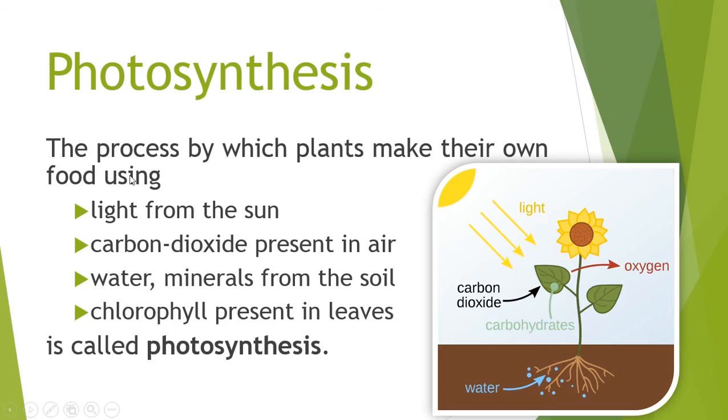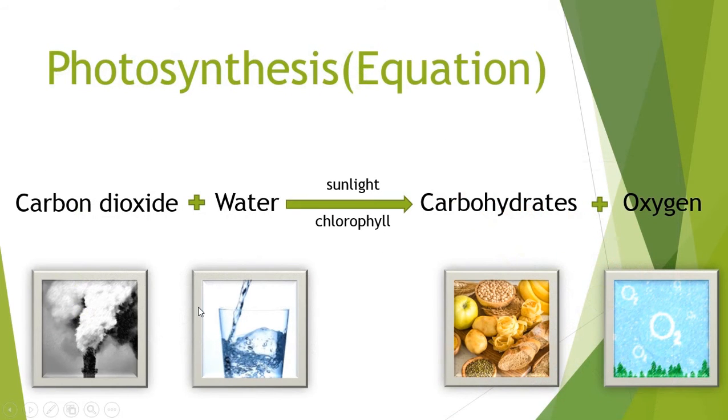Photosynthesis. The process by which plants make their own food using light from the sun, carbon dioxide present in the air, water and minerals from the soil, chlorophyll present in the leaves is called photosynthesis. Now let us see the equation representing photosynthesis. Carbon dioxide plus water in the presence of chlorophyll and sunlight gives carbohydrates and oxygen. Here oxygen is a byproduct.